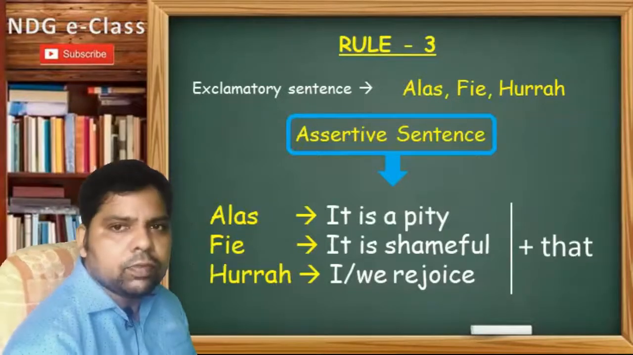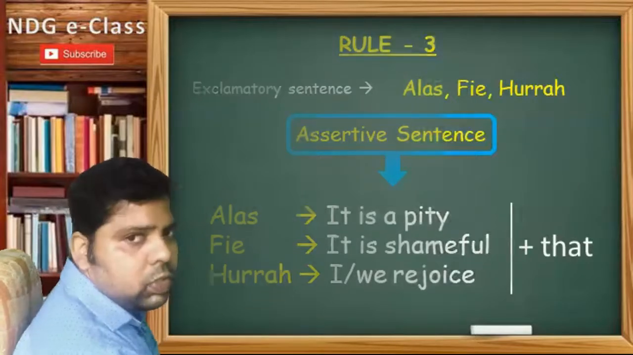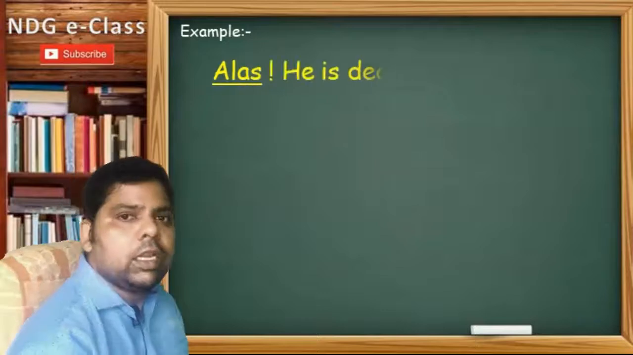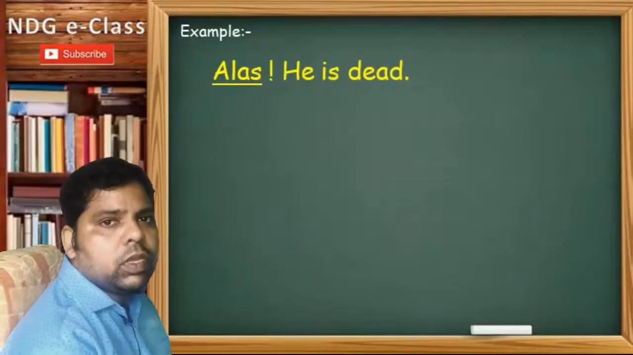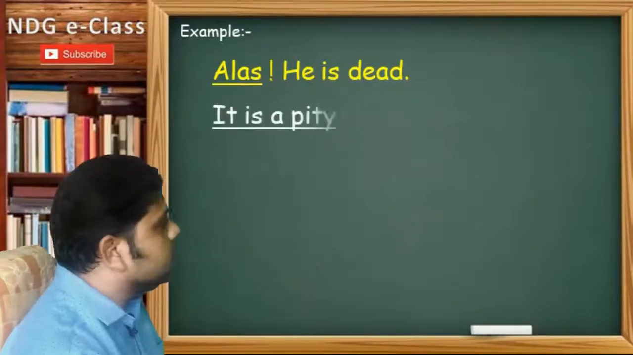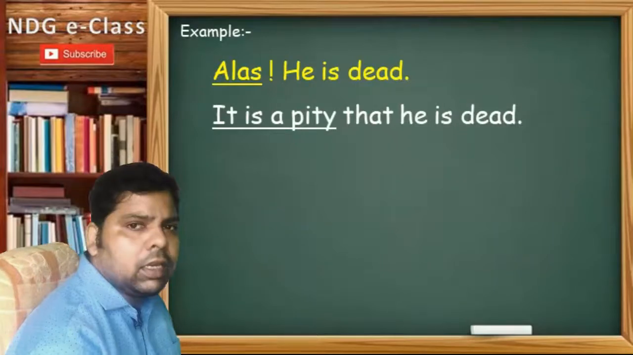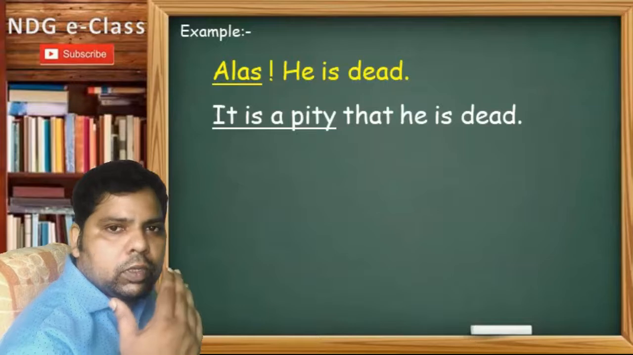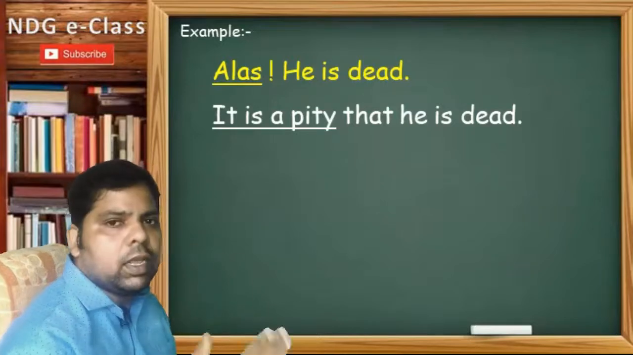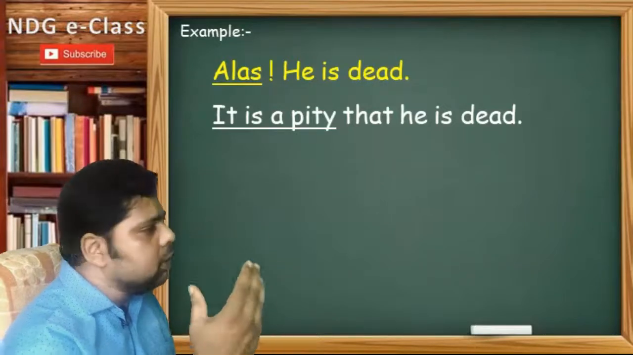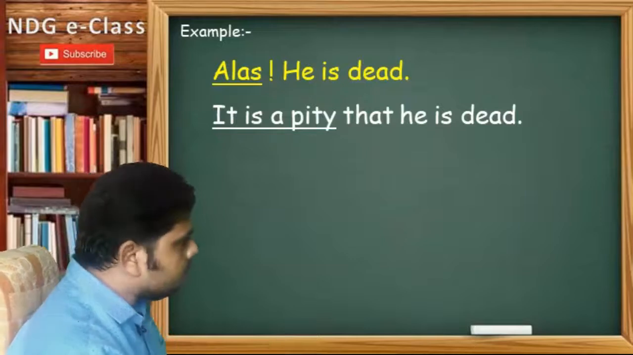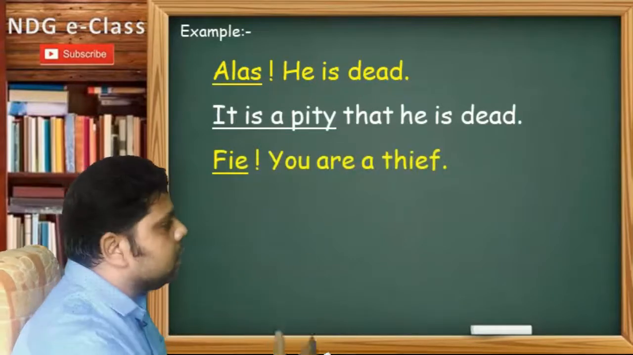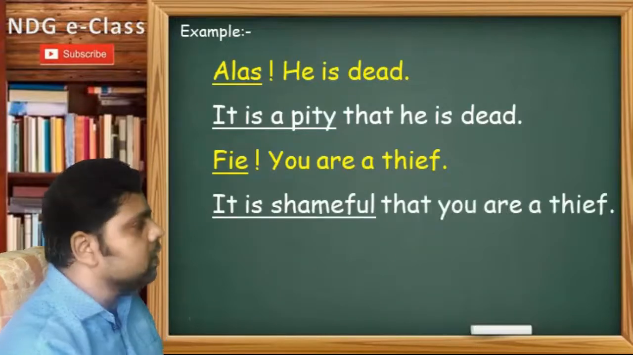Now I will explain it through examples. First example, alas, he is dead. Here you can see alas is used. So in place of alas, we will use "it is a pity" and a linker "that he is dead." Very easy. You should omit the word and in place of that word we will use the phrase. Second example, fie, you are a thief. So in place of fie we will use "it is shameful that you are a thief."